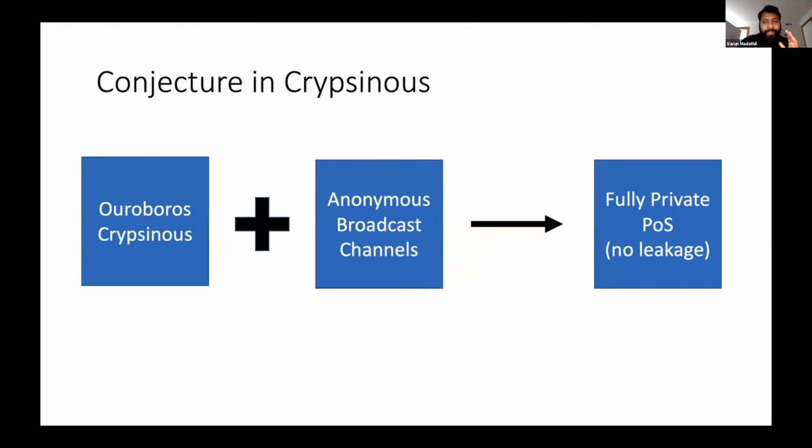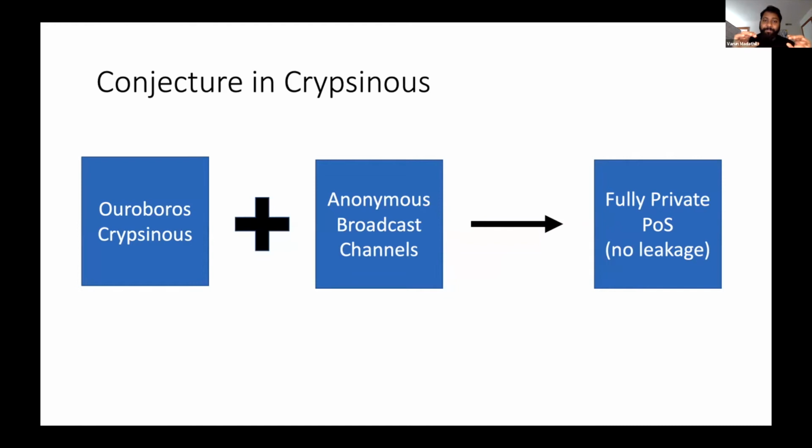And now there is a conjecture in Krypsiness which says that Ouroboros Krypsiness plus anonymous broadcast channels is going to give us a fully private proof of stake, that is without any leakage. Now, there's nothing wrong with the current Krypsiness paper because they don't assume any anonymous broadcast channels. They assume a public network. So they naturally do consider a leakage, and all their UC proofs go through.